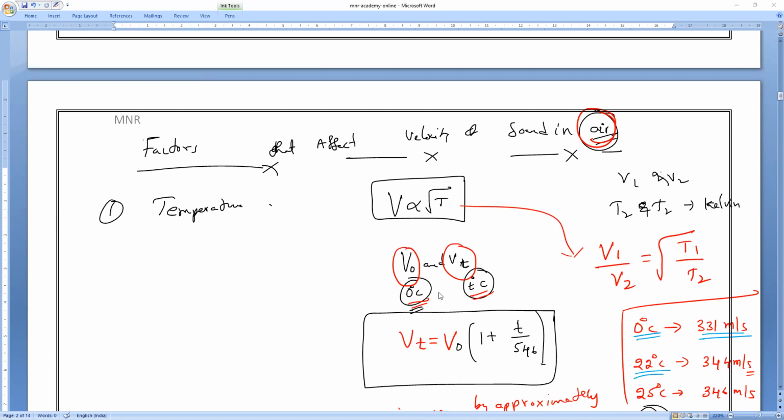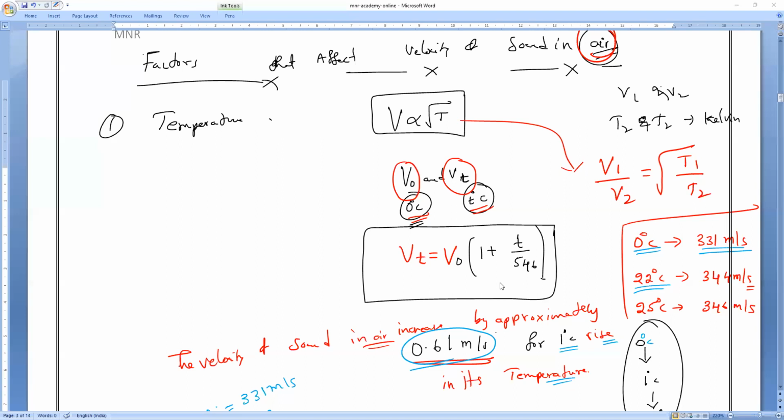Okay, sir. Let them give any temperature. You can find it now because you know at 0 degrees Celsius it is 331. Let them ask at 50 degrees or 100 degrees or 200 degrees, it doesn't matter for us. We can find the sound speed. Clear? Yes, sir.